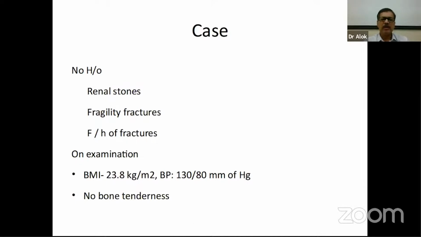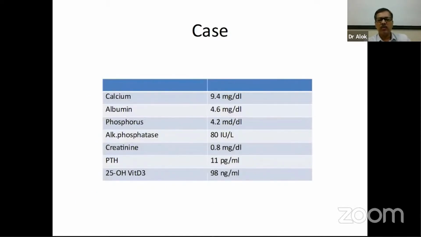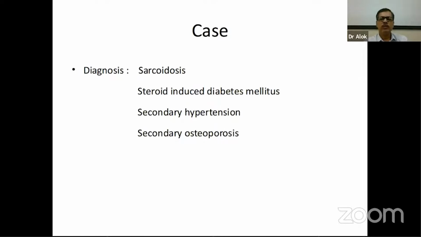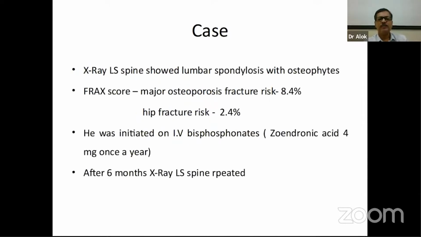On examination, he was not lean. BMI was 50.8, and there was no bone tenderness. The biochemistry in the lab was more or less normal, except that vitamin D was around 98 nanograms per ml. That is quite at the upper limit of the safe level of vitamin D. So this patient had the diagnosis of sarcoidosis with steroid-induced diabetes mellitus, secondary hypertension, and secondary osteoporosis.